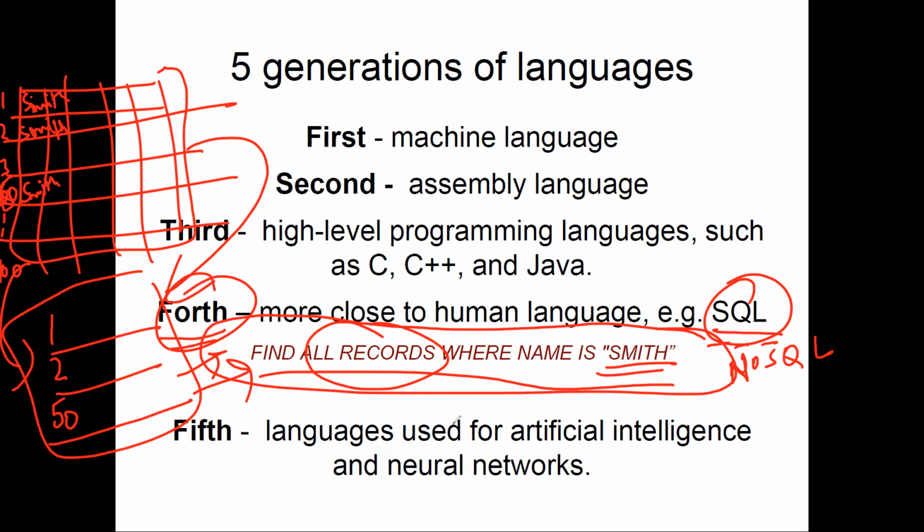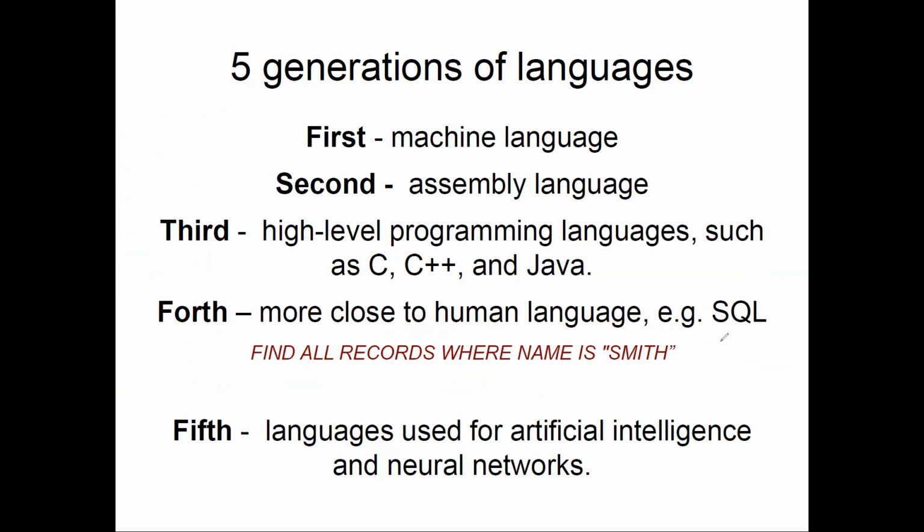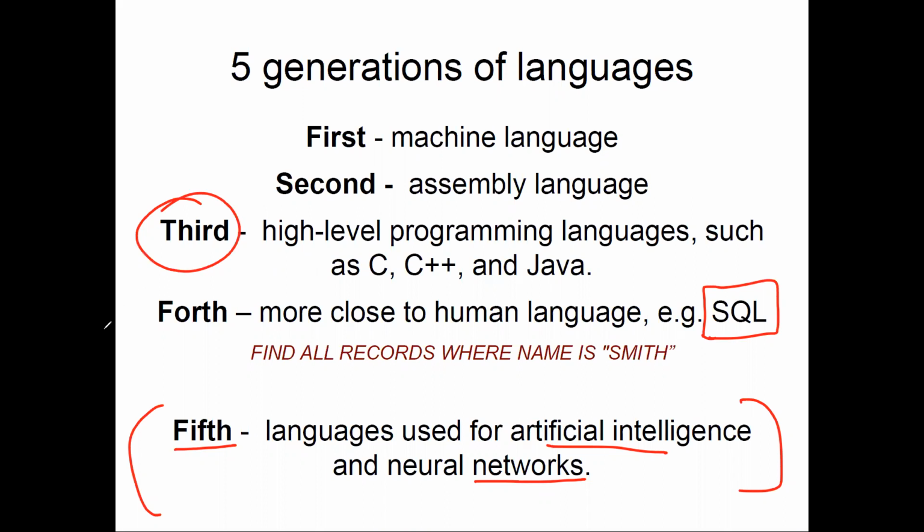So that kind of searching is very easy in very large data sets, and it is helped by SQL. Fifth level language is used in AI and neural networks. Some might say Python is used in AI and neural networks, but it doesn't mean that Python is a fifth generation language. Python is a third level language only. It is a high level language. It is understandable by us, and it also requires a compiler to interpret the things that need to be done.